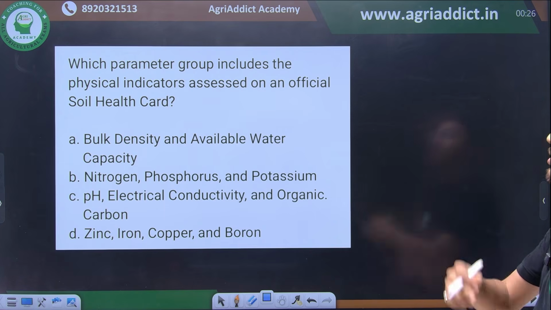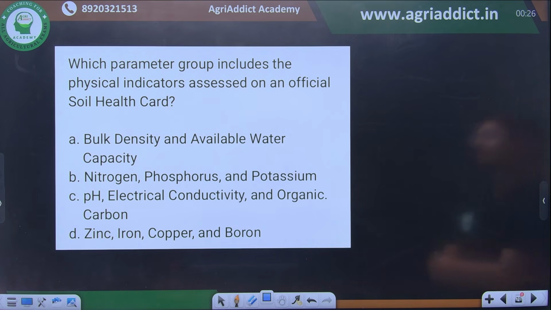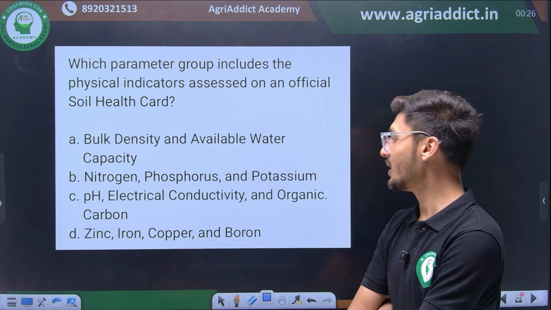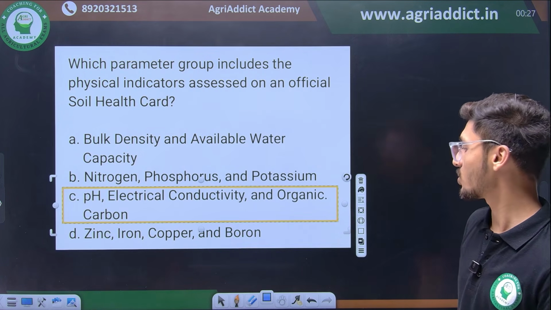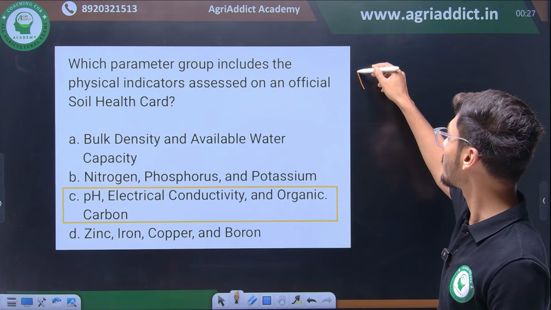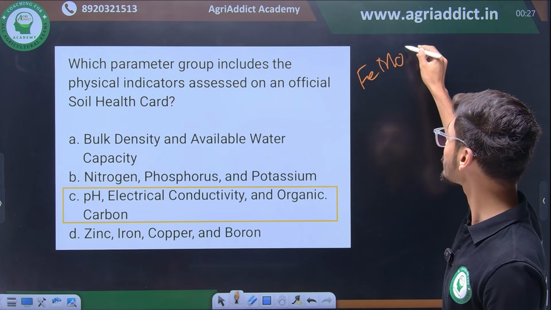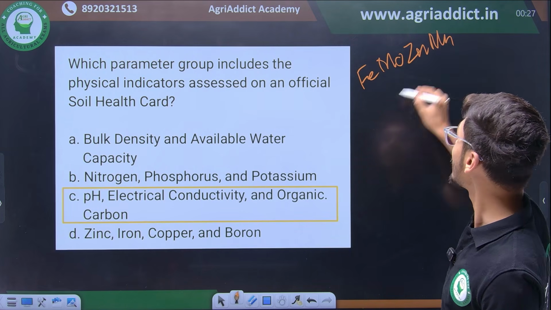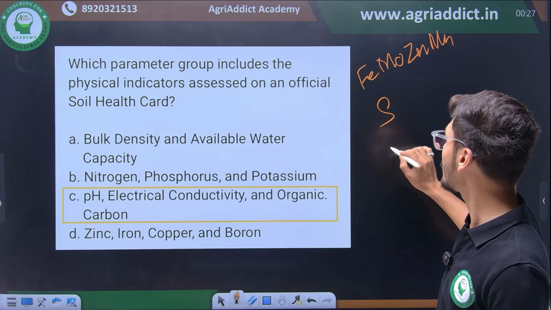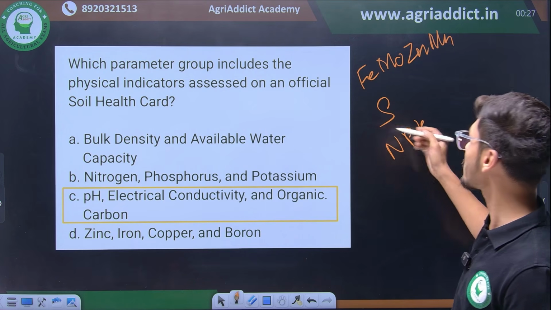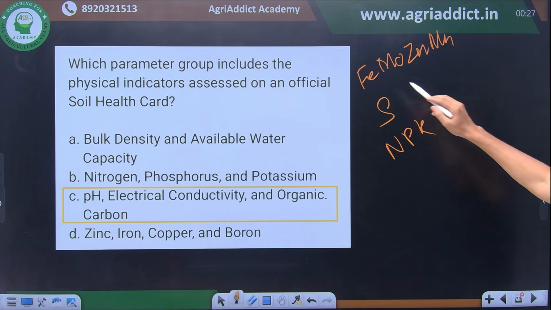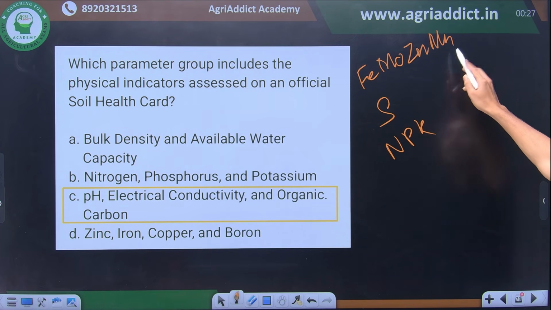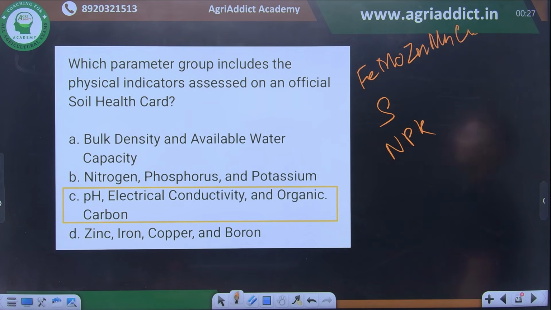Which parameter group includes the physical indicators assessed on soil health scorecard? So what is the correct answer for this question? Physical indicators include pH, EC and OC in soil health scorecard, whereas micronutrients like molybdenum, iron, zinc, and manganese, then secondary nutrients like sulfur, primary nutrients like NPK. How many parameters is that? 1 2 3 4 5 6 7 8 9 10 11. Iron, molybdenum, zinc, manganese and copper, I guess, is the another micronutrient which are the parameters of soil health scorecard.